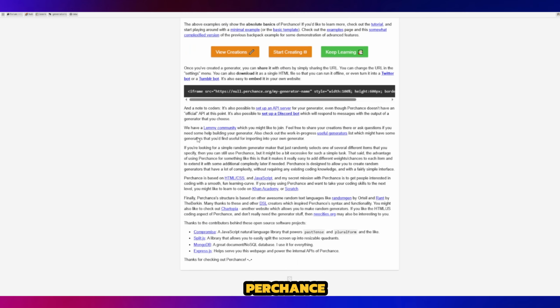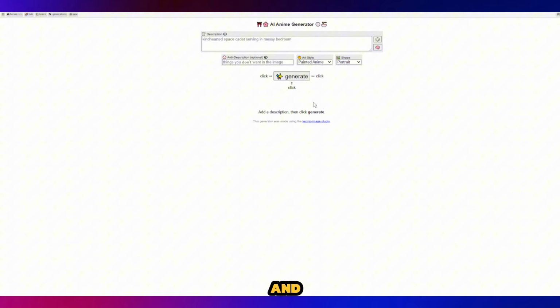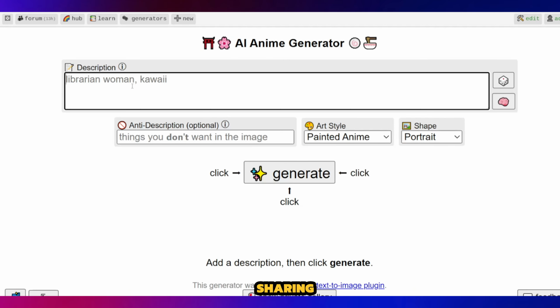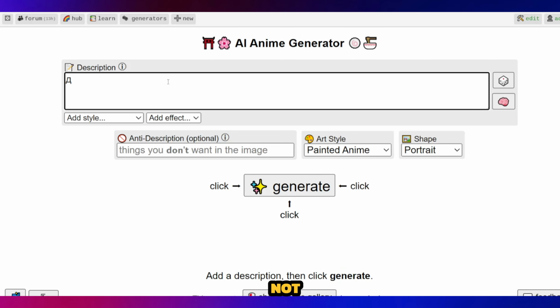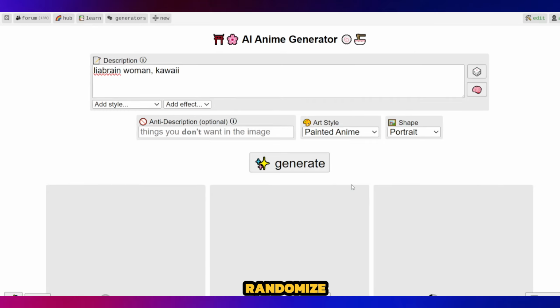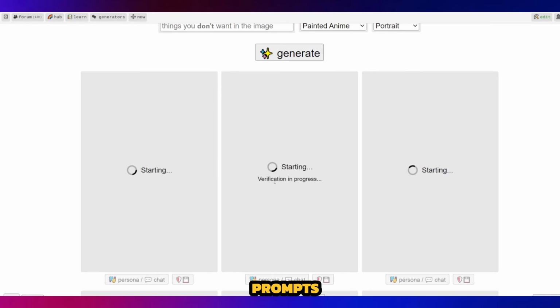Perchance, found at Perchance.org, is first and foremost a platform for creating and sharing random text generators, not a dedicated AI image model like Midjourney or DALL-E. To get anime images, people on Perchance have created generators that import image URLs from sites like Danbooru or use pre-made asset packs, then randomize which image shows based on text prompts you design.